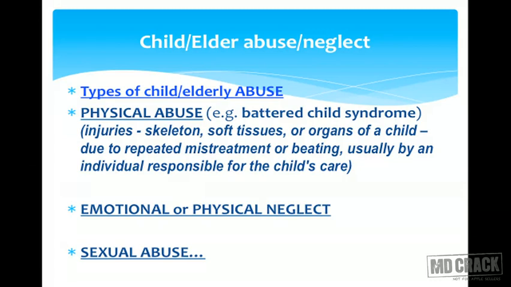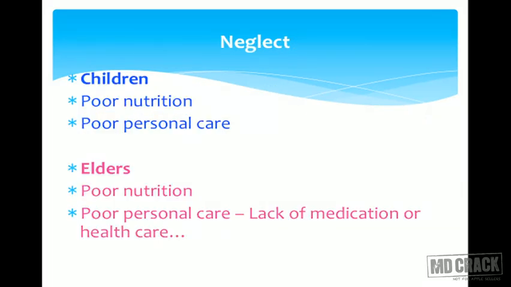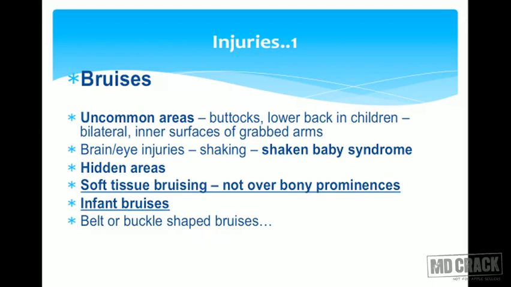The individual who is likely to be doing it is likely to be a close relation or a caretaker of the child. Neglect. In children, neglect might lead to poor nutrition or poor personal care, because the child is not provided with adequate food. That's poor nutrition and poor personal care. In the elders, again, the example of neglect is poor nutrition, and the second one is poor personal care, especially not supplying the required medication or health care to the elderly. So these are the examples of child neglect and elder neglect.